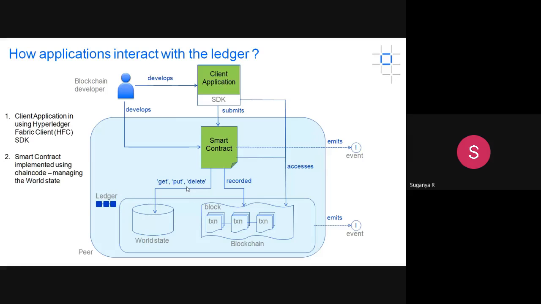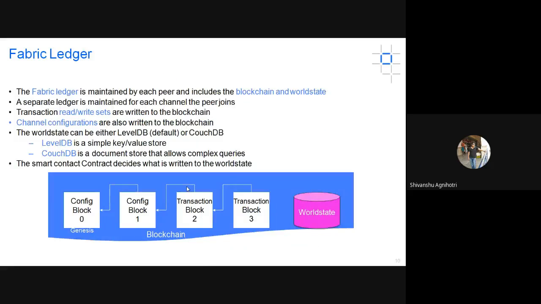Thank you. Okay, so again, the Fabric Ledger. As I've already discussed in the previous slide, there is a world state and there is a blockchain. The blockchain contains the history of transactions that have been executed in the past, and the world state maintains the data at the current point in time. A separate ledger is maintained for each channel. I will discuss the channel concept in an upcoming slide.